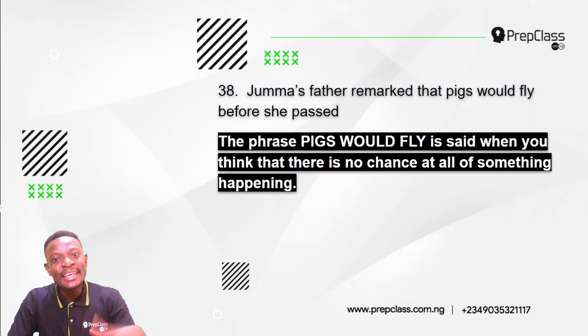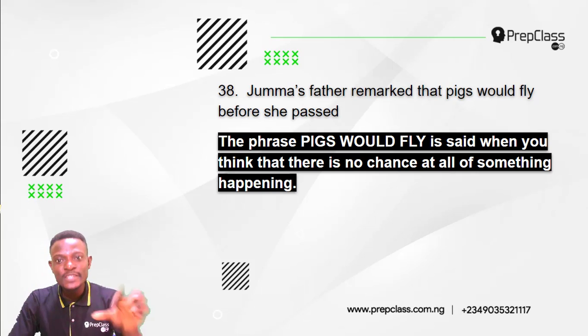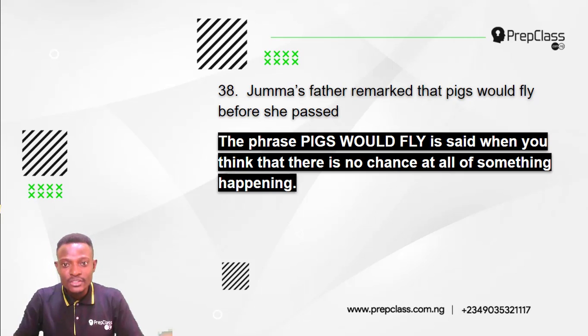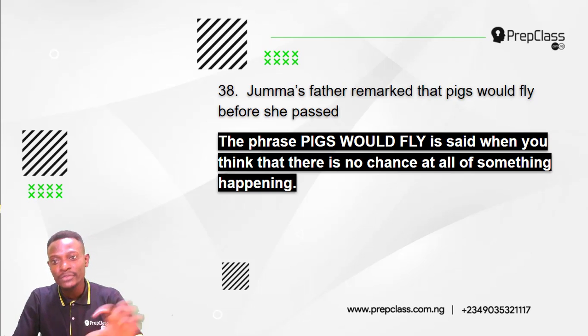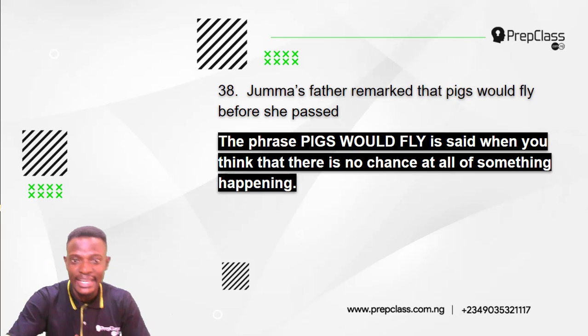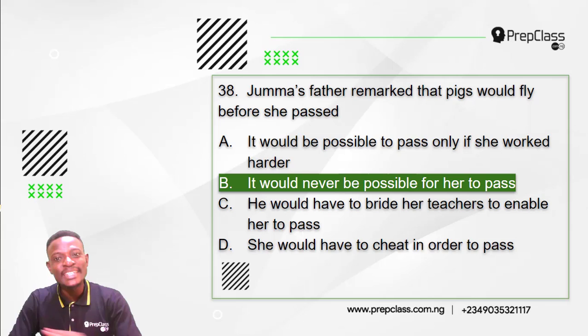Now, the phrase pigs would fly is said when you think that there is no chance at all of something happening. When you look at pigs now, they have no wings. So how do you expect them to fly? So when we make use of the phrase, pigs would fly, we mean that there is no chance at all of something happening. So the answer is option B. It would never be possible for her to pass.